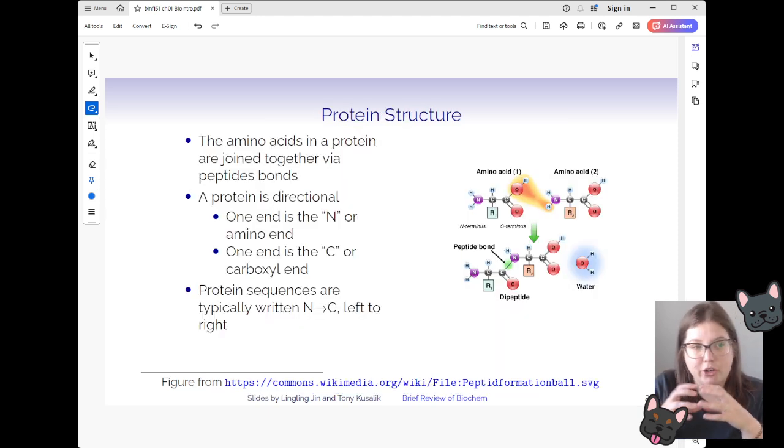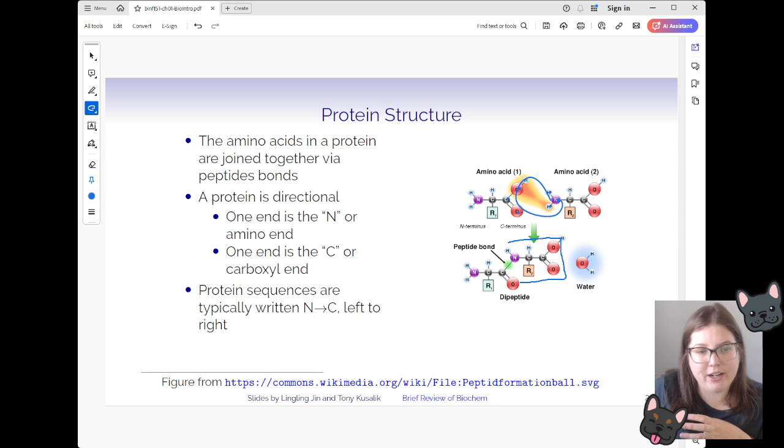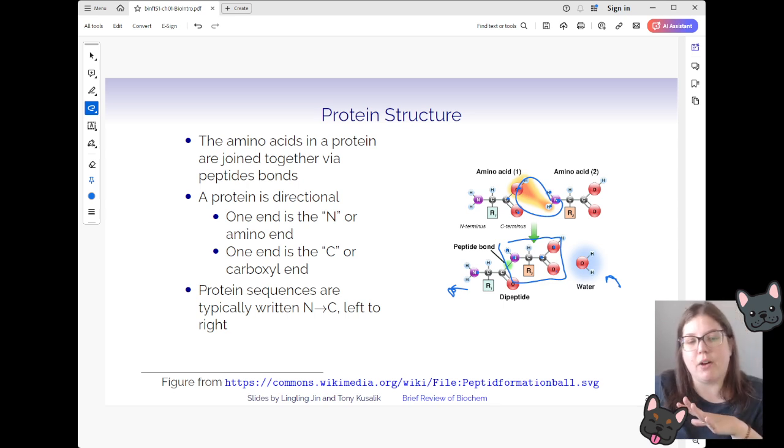And so when those things are joined, it's called a peptide bond. You see an example here, we have our COO and our NH. Those combine together and they make this thing called a peptide bond right here, which has our NH on one side and our COO on the other side, and creates a bit of water. That's not important for this course. What is important is that it maintains that directionality, so that N is always going to be on the left side when we think about it in terms of protein sequences, and the C will always be on the right side.